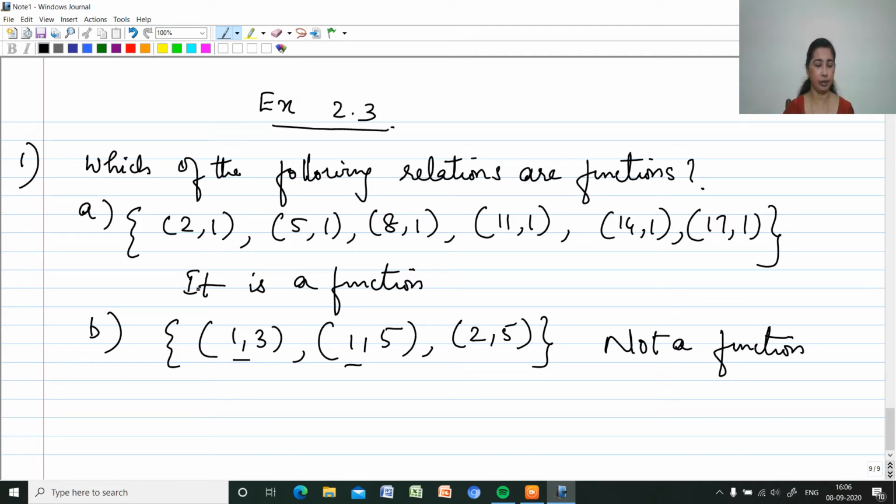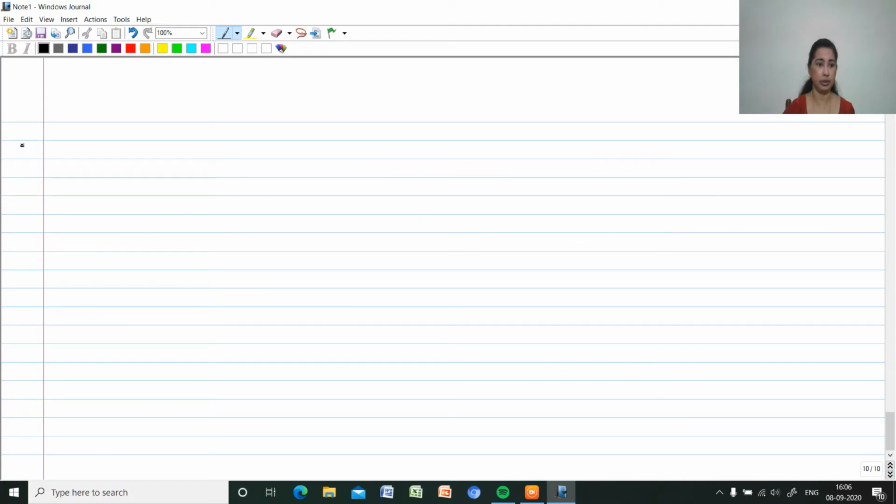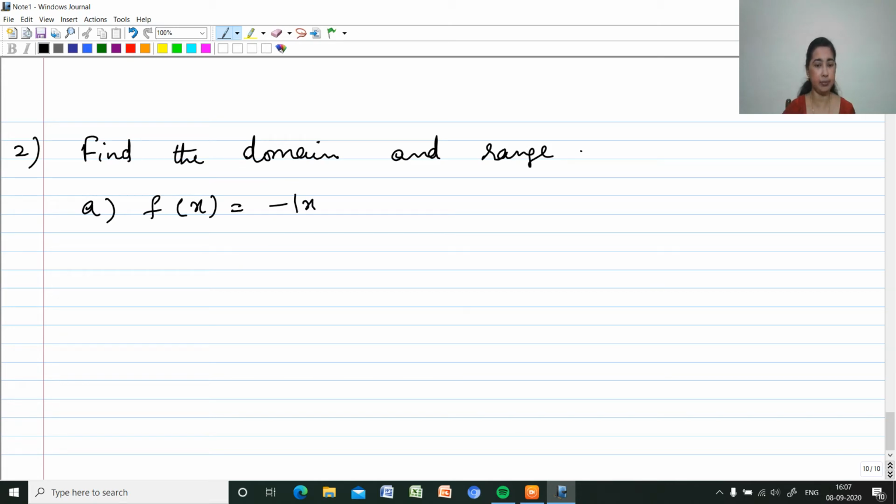Then the next question. Second question: find the domain and range. The first is f of x equal to minus mod x. What is the domain? What is the range? Domain means what all values x can take. Here we can give any value for x with no problem. So the domain is the set of real numbers.